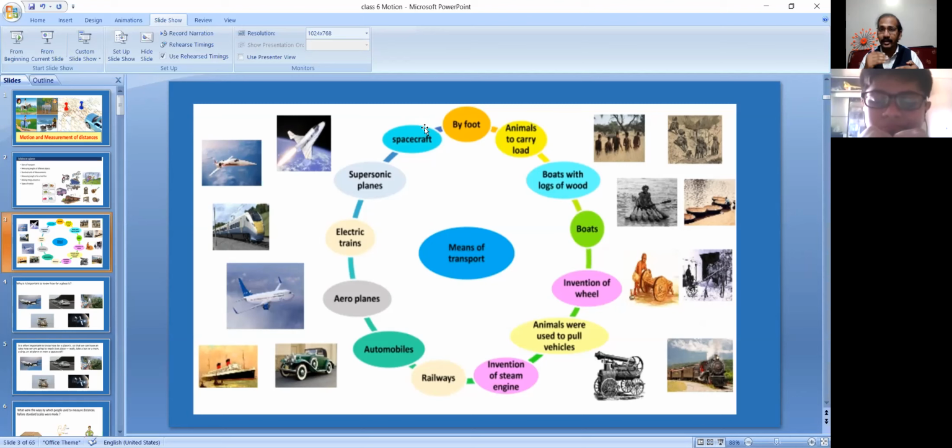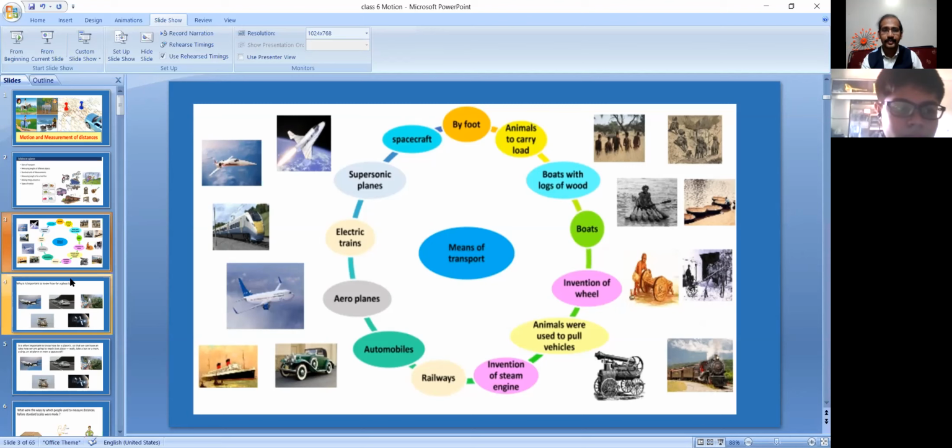By foot, can we go that fast? Not possible at all. That is our muscular effort. How much energy we have, that much energy we have to utilize to walk. If we don't have any energy, we have to sit. Now, whenever science and technology were implemented by our science students, transport became very easy.